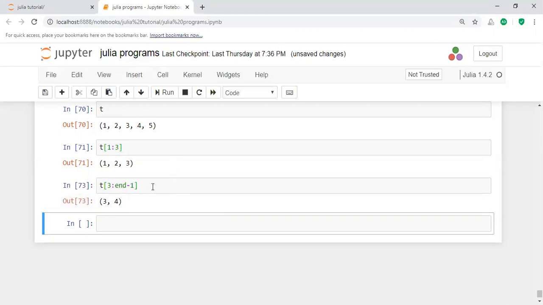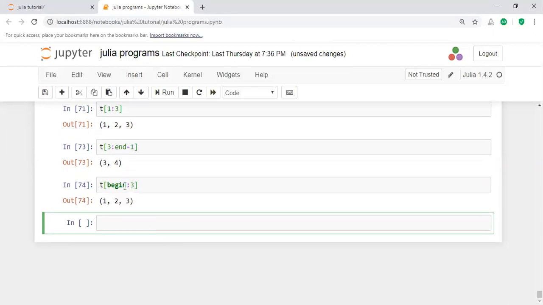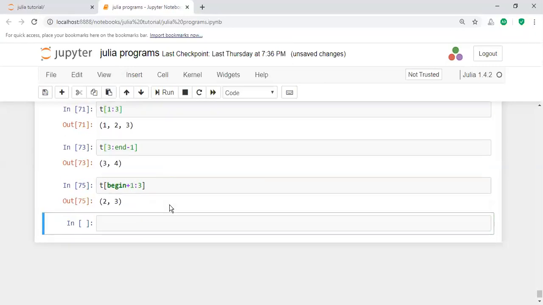And in this way, just like the begin statement also, begin to 3. Here for example, t of begin colon 3, in the sense it's a range, it represents a collection. Begin to 3. Yes, it displays some values. Similarly you can take begin plus 1 to 3. Here it gives some values, that is called the accessibility of range values here.